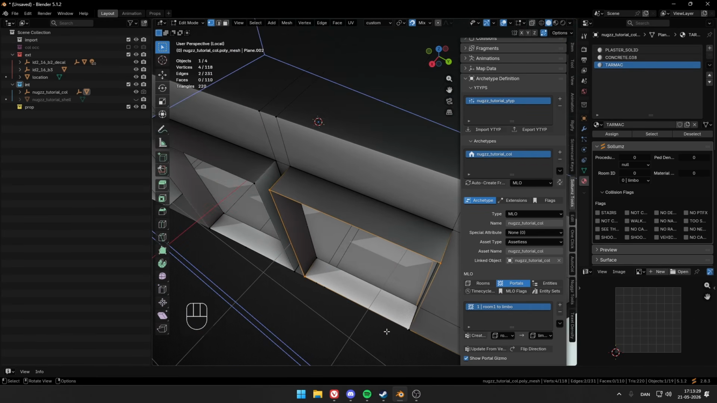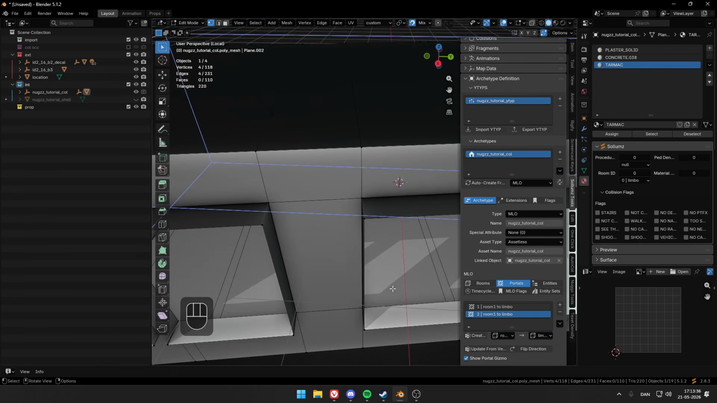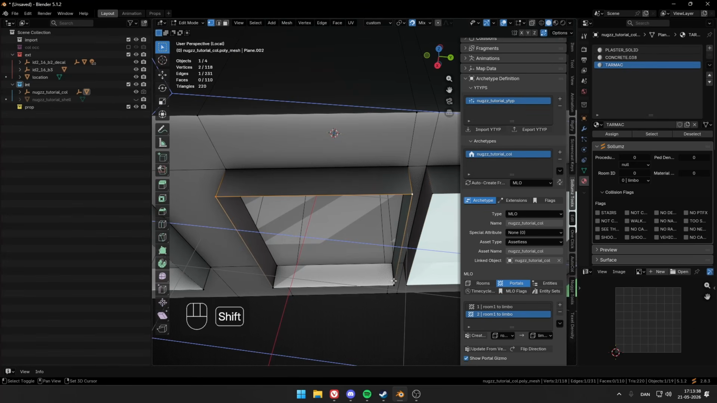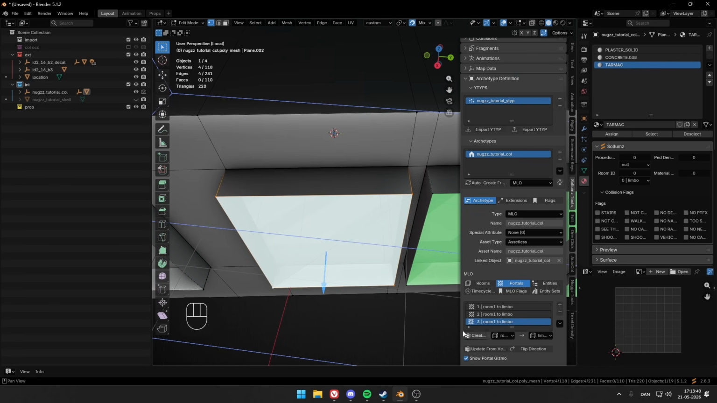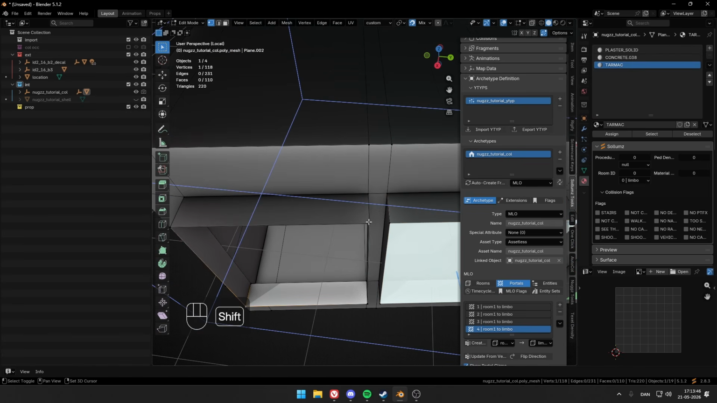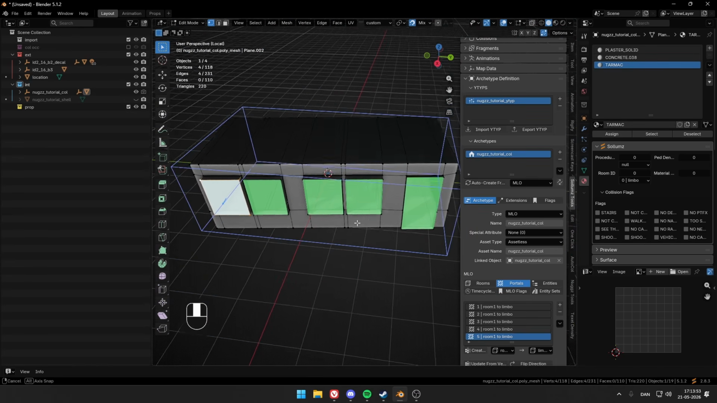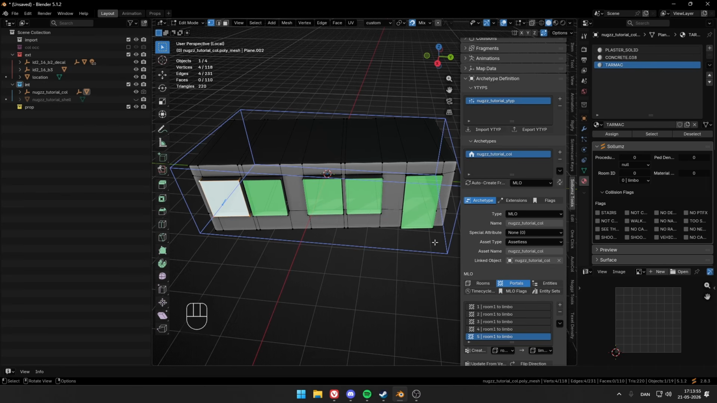Here, here, create. I'm just going to do it in a few different ways so you can see it does not matter. And the last one, there, create. Amazing. Now the collision is basically done.